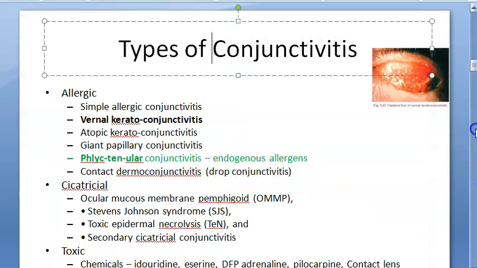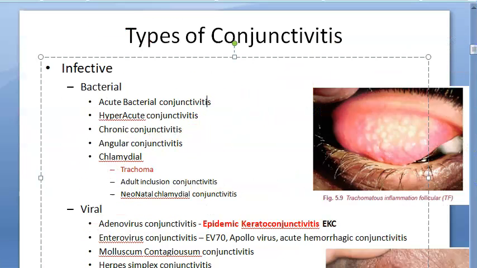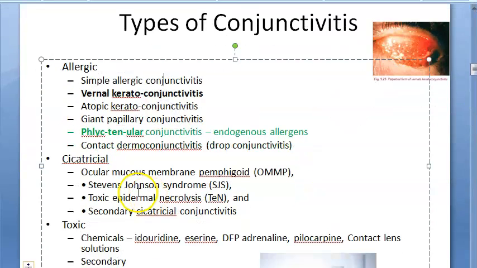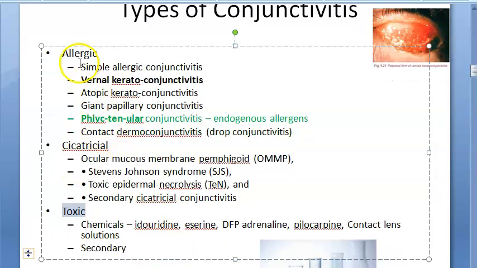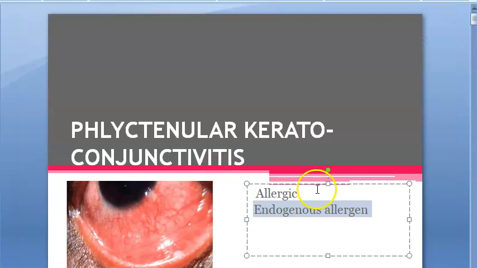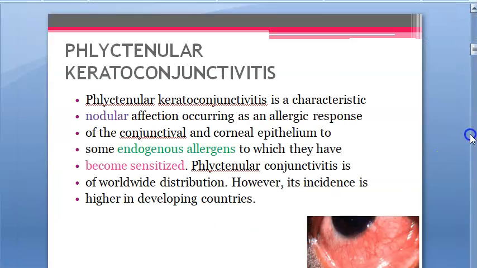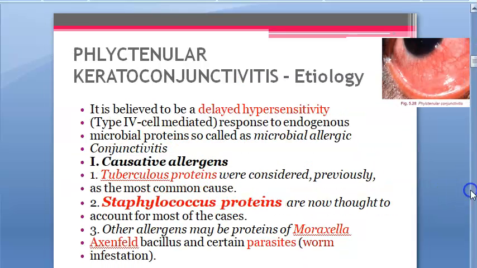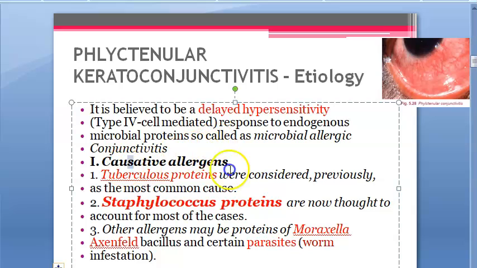So in the conjunctivitis classification, you have seen infective conjunctivitis, then allergic conjunctivitis, then cicatricial conjunctivitis, toxic conjunctivitis. Under allergic, you have seen phlyctenular conjunctivitis. You saw that this is a nodular reaction. A nodular lesion will be there at the limbus because of endogenous allergens to which our conjunctiva and corneal epithelium have become sensitized. So what are the causative allergens?